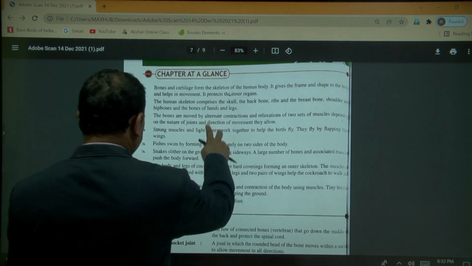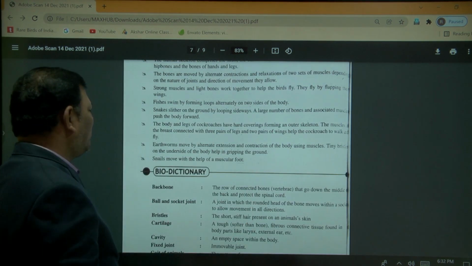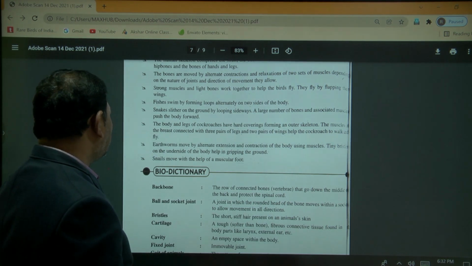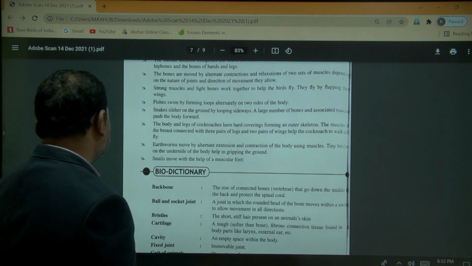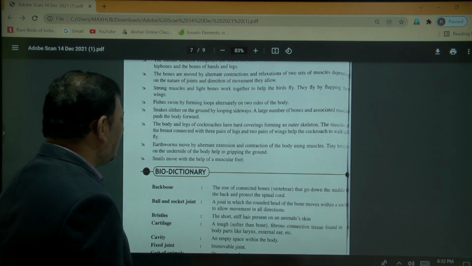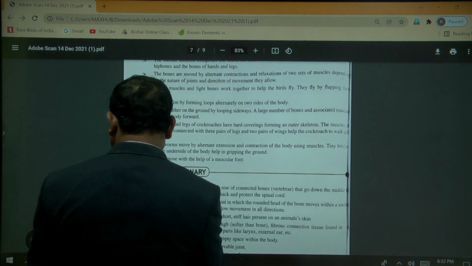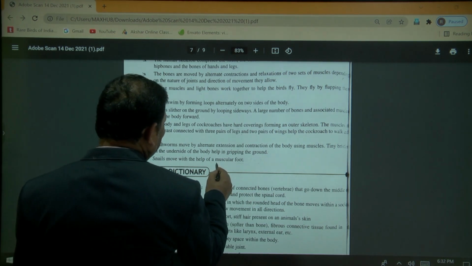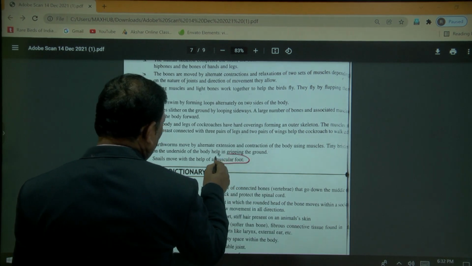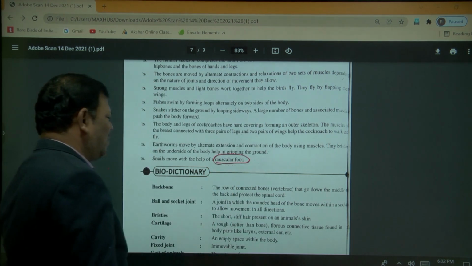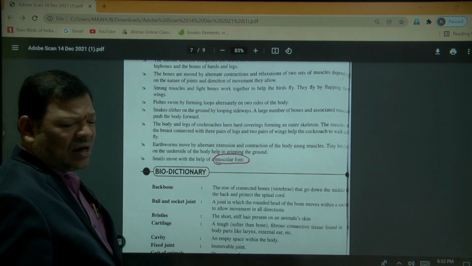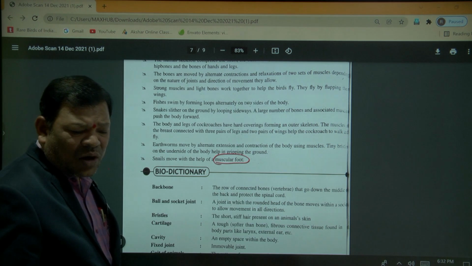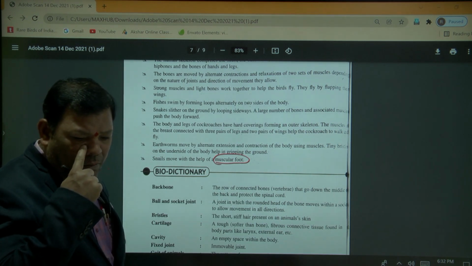Next one is a very important point. Snails belong to the Mollusca phylum. An example is the snail. Snails can move with the help of the muscular foot. Very important: snails move from one place to another place with the help of the muscular foot.